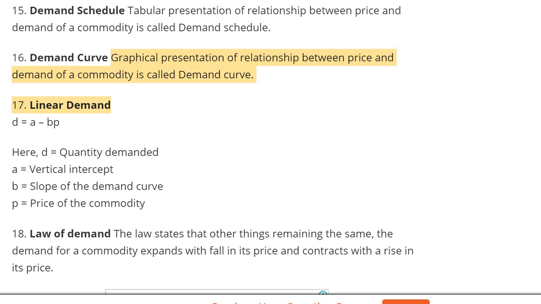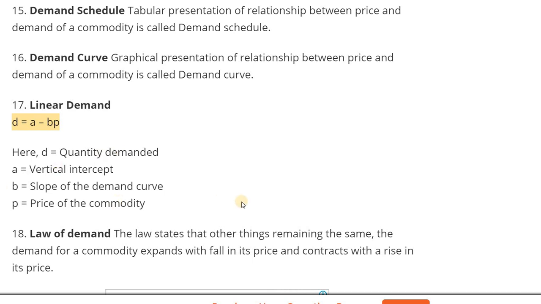Next one, what is linear demand? D equal to A minus BP. That one is the linear demand, where D is the quantity demanded, A is the vertical intercept, B is the slope of the demand curve, and P is the price of the commodity. Then the linear demand curve is A minus BP.